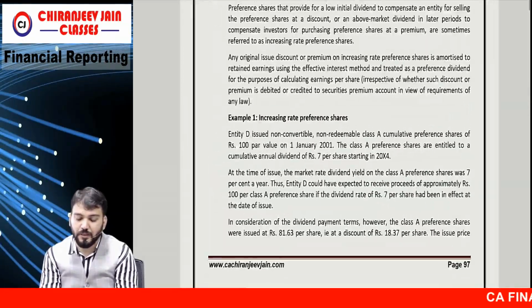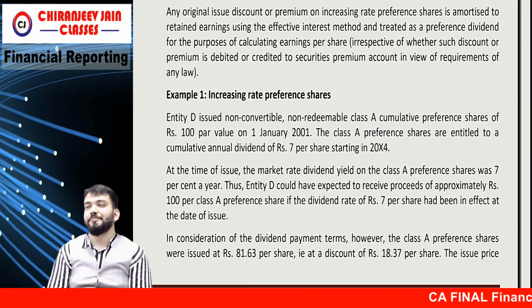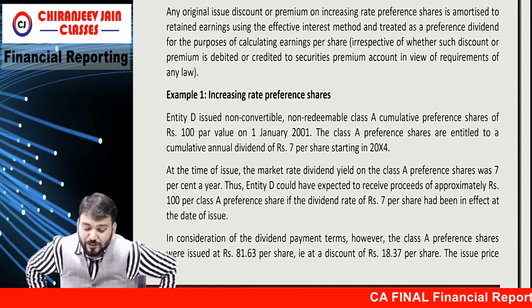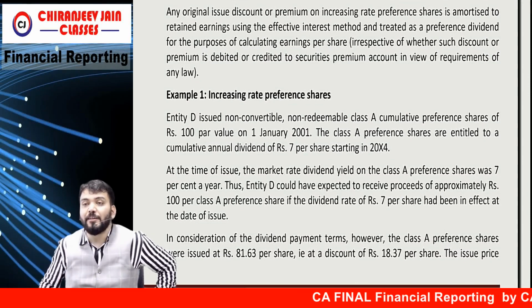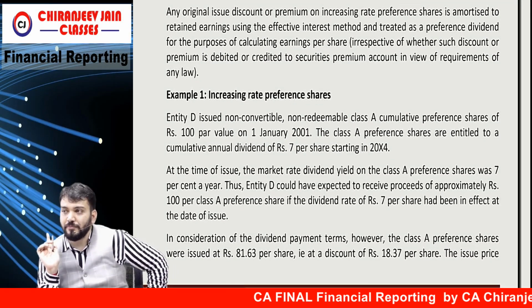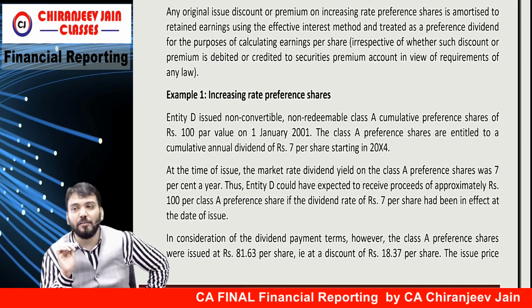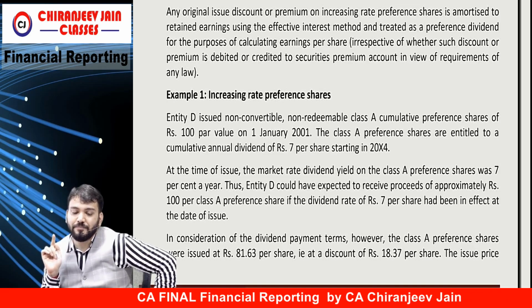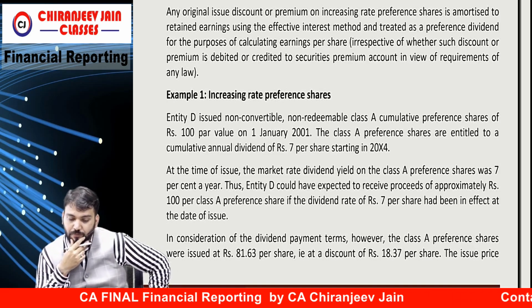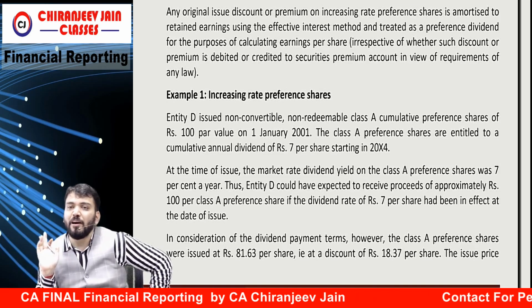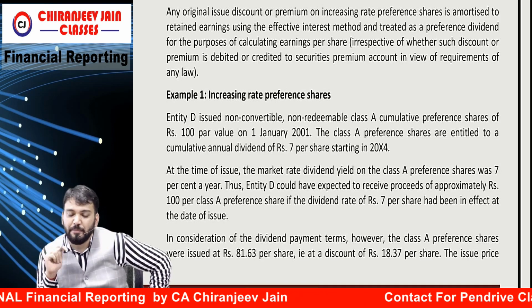This question, Example number 1. Entity issued non-convertible, non-redeemable equity instrument. Non-convertible, non-redeemable. Correct? Understood? Non-redeemable means what? Equity instrument, irredeemable.